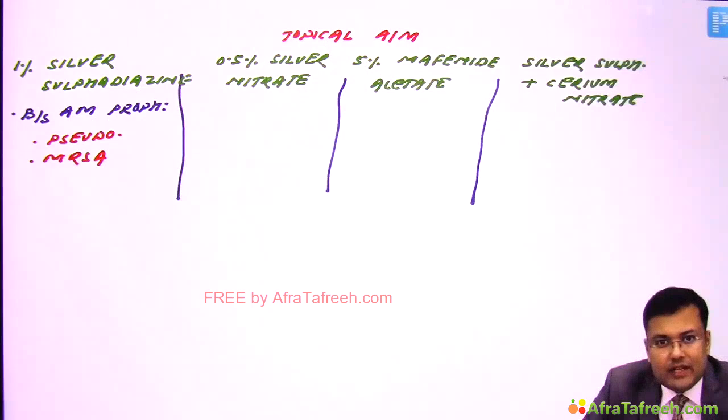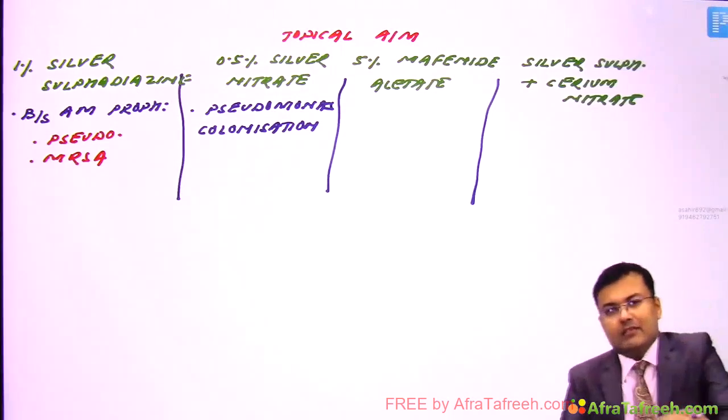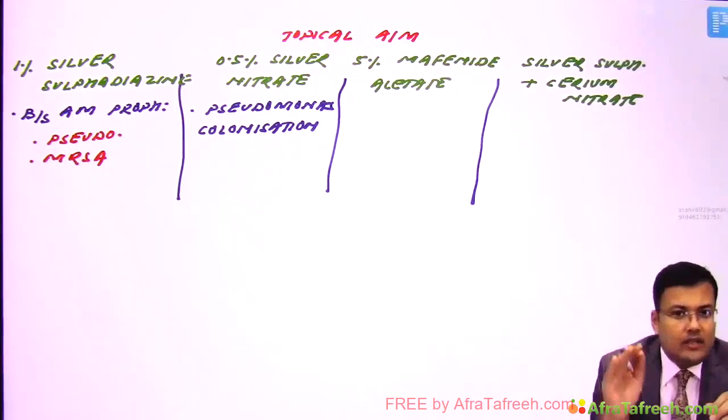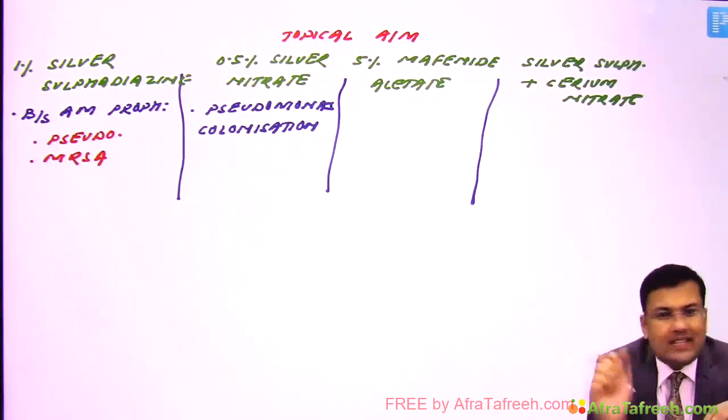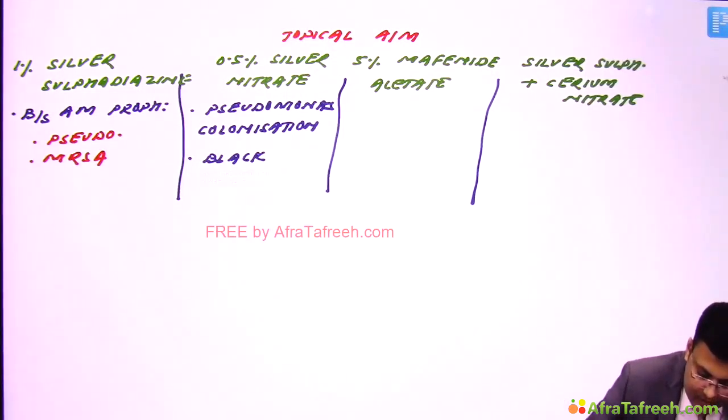It is highly effective against Pseudomonas colonization. Okay, but what is the problem if silver nitrate comes in contact with furniture? This silver nitrate is going to cause black staining of furniture. This is the problem. Black staining of furniture.